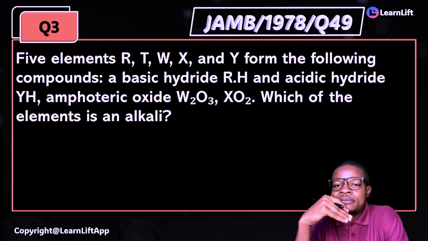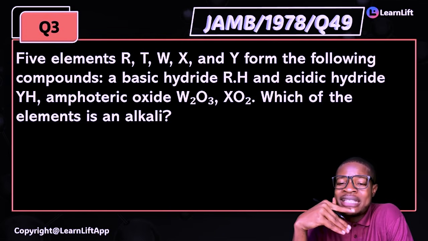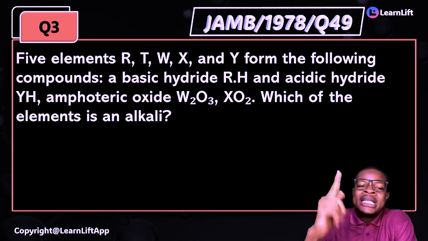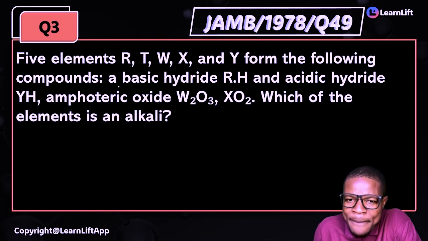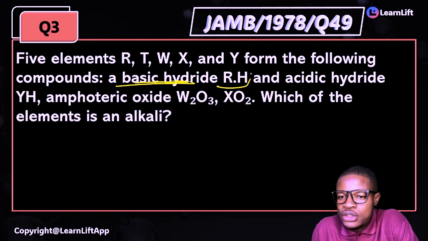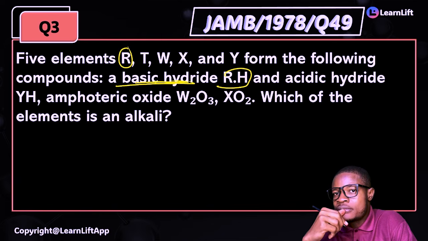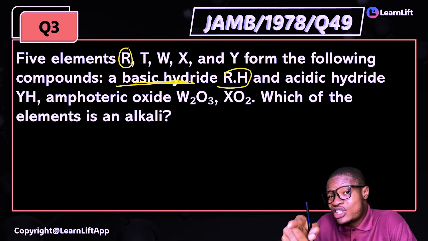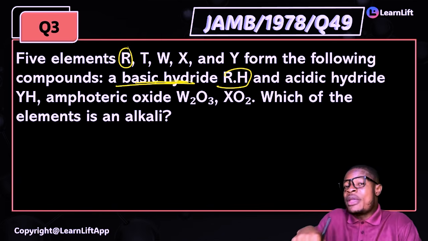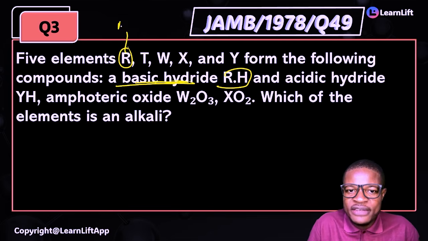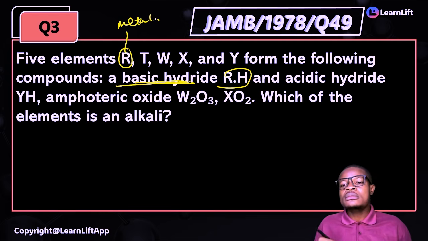Five elements, R, T, W, X, and Y, form the following compounds. A basic hydride, so R here is forming a basic hydride. Anything with a basic hydride is a hydride of a metal, so this first one is a metal.